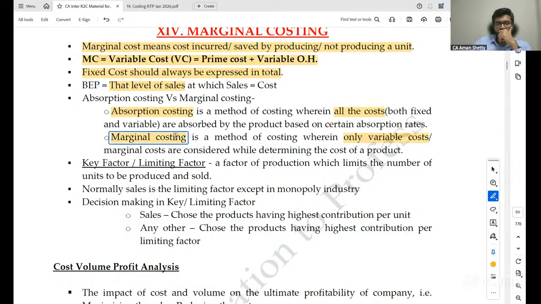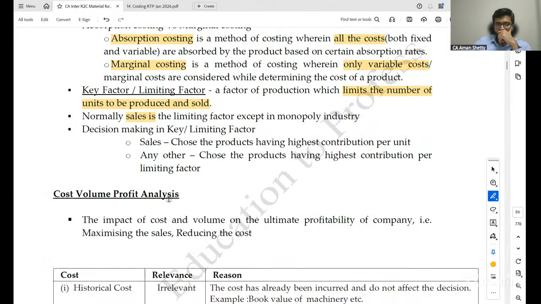Key factor or limiting factor: a factor of production which limits the number of units to be produced and sold. Normally, sales is the limiting factor, except in a monopoly industry. Decision making in key or limiting factors: if sales is the limiting factor, choose the products having the highest contribution per unit. Otherwise, choose the products having the highest contribution per limiting factor.